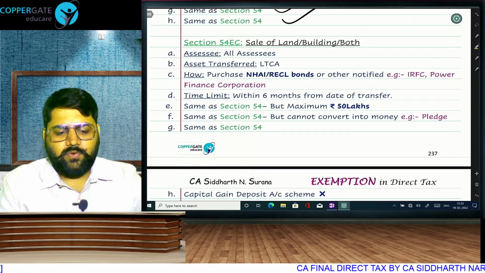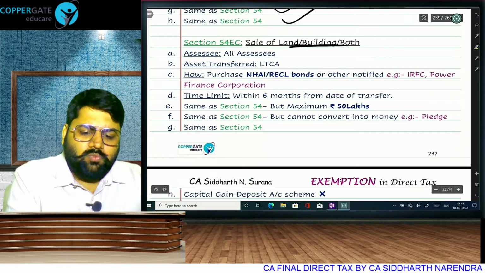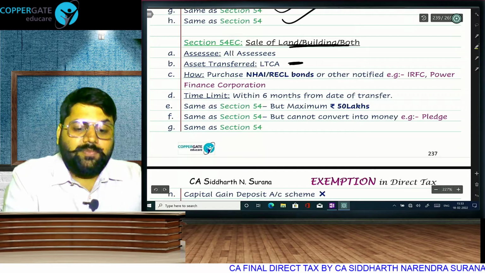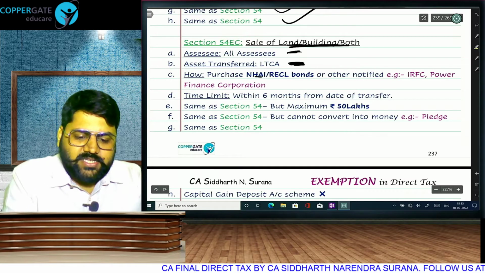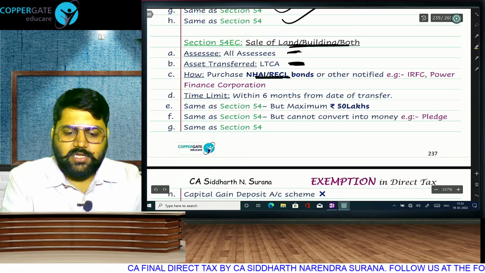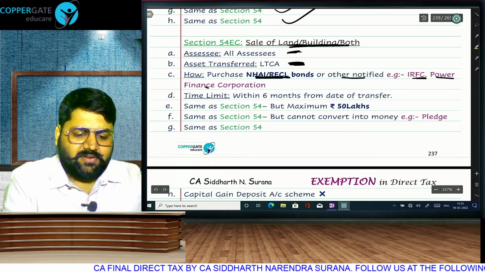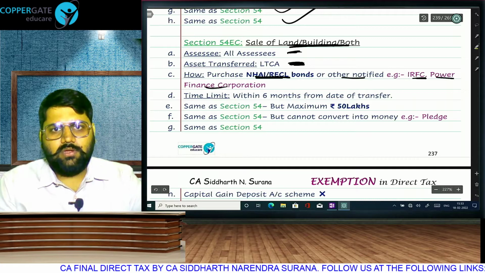And we come to 54EC. Sell any immovable property which should be long term, any assessee, and purchase NHAI or RECL bonds or notified bonds of IRFC or Power Finance Corporation, IRFC or PFC.